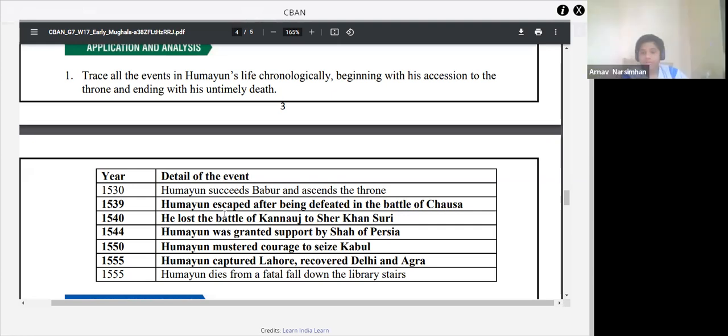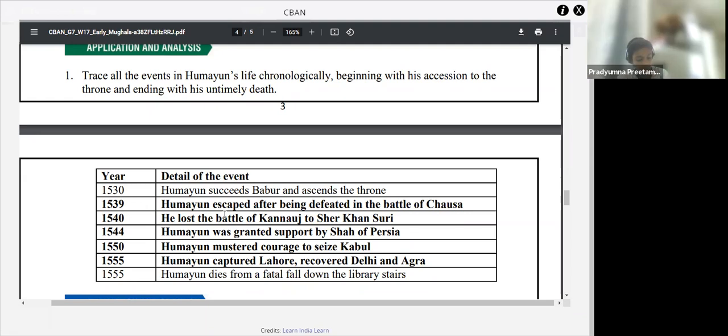But where are these jumbled events going? You can't see. Ma'am, actually in the question, the blanks are given. We just have to write them. We don't have options. Okay, fine, no problem. So go ahead. Ma'am, 1540, 1541, again the two sides fought, and Humayun lost in the Battle of Kannauj. Yes, very good. 1544, Humayun was granted support by the Shah of Persia. Very good.